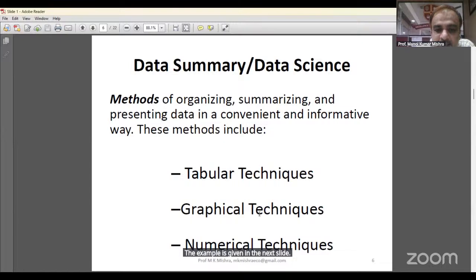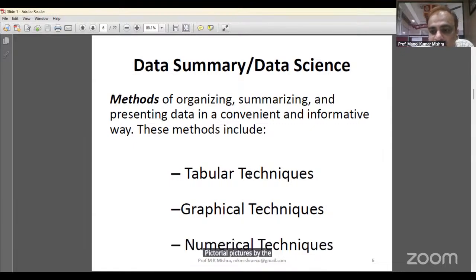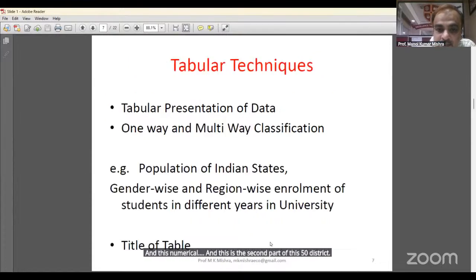We can also present data with a graph. This is also good. The third one is the numerical technique. The tabular technique and graphical technique, presenting data by pictures, is called data visualization. And the numerical technique is the second part of descriptive statistics, which is in the next slide.